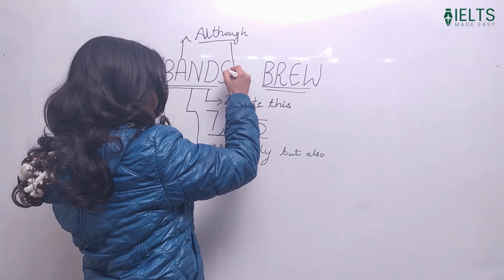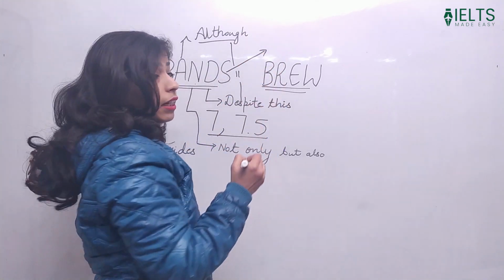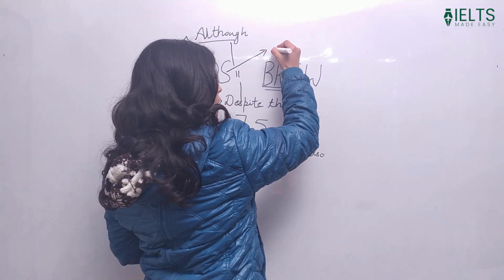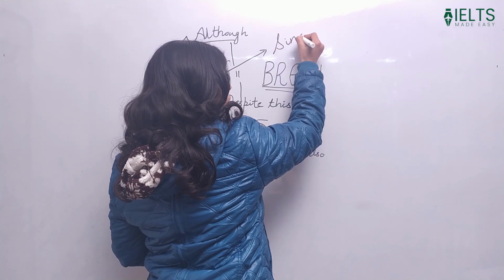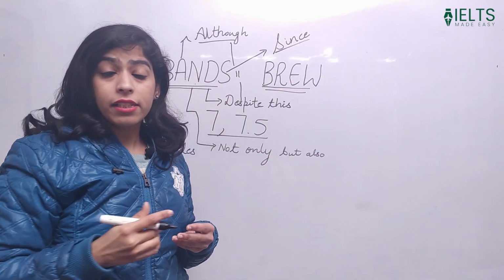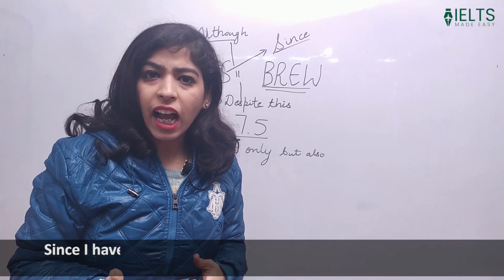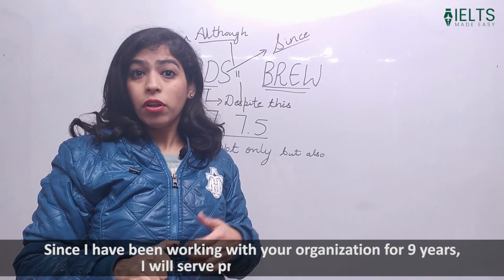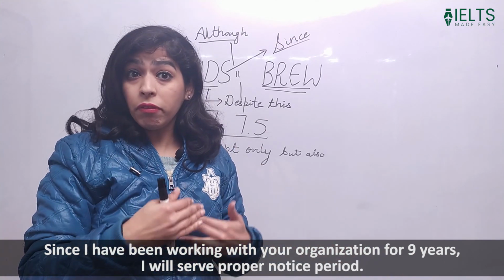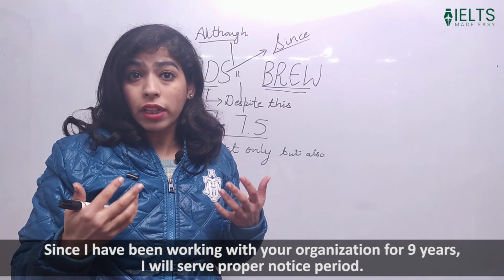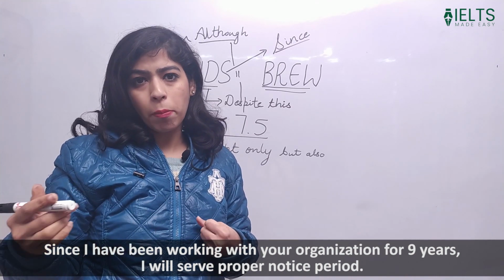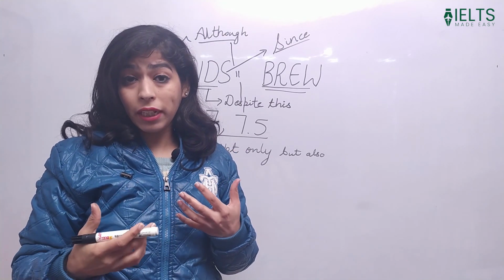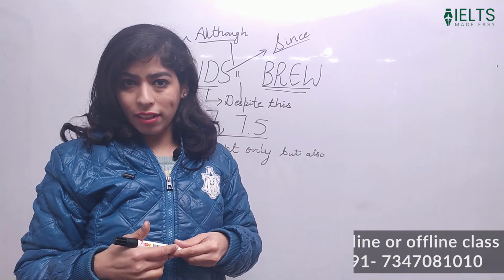Okay. Now S. Basically, this is the connector which can easily be used in any letter writing. You can actually start your second paragraph or the third paragraph with since. And since is a very important connector. Since I have been working with your organization for 9 years, I will serve the proper notice period. I'll not leave without giving you the notice period. So this is something you want to explain and you can start it like this.